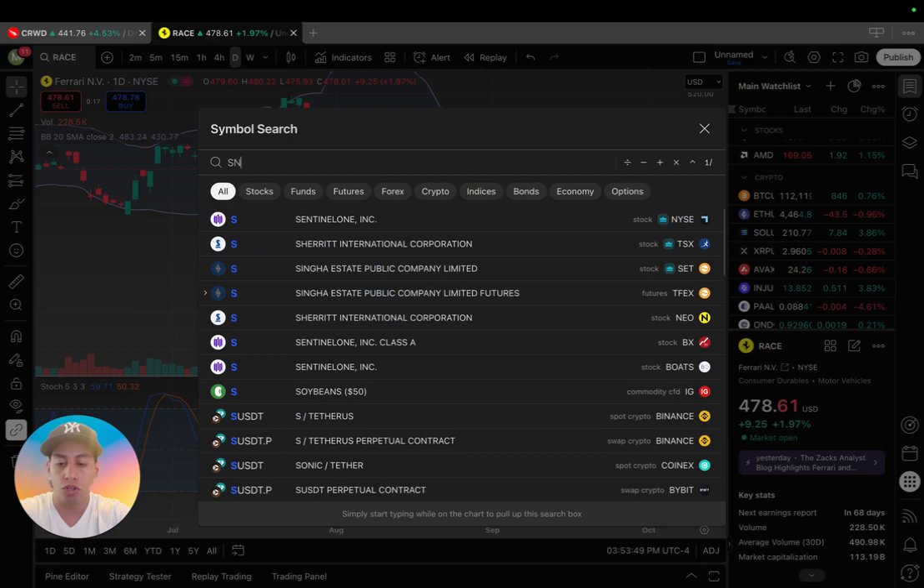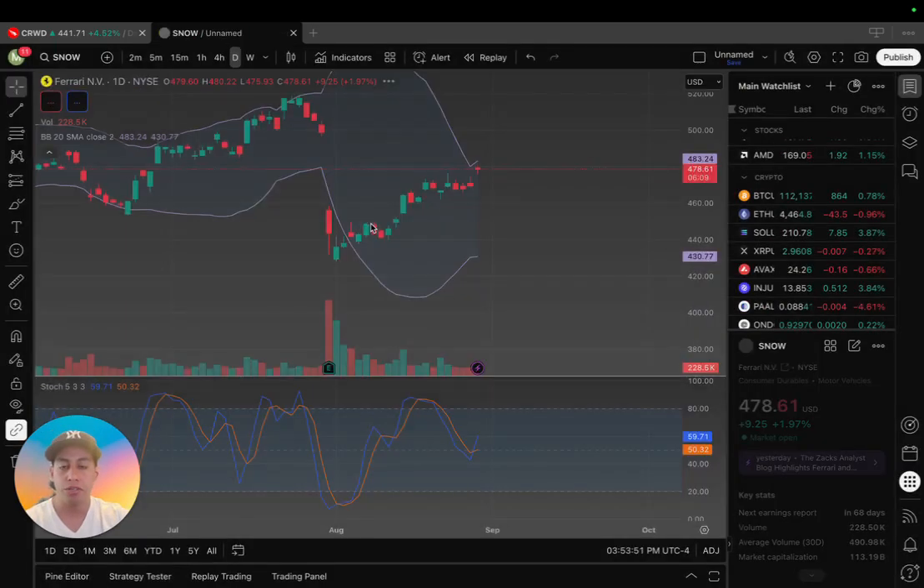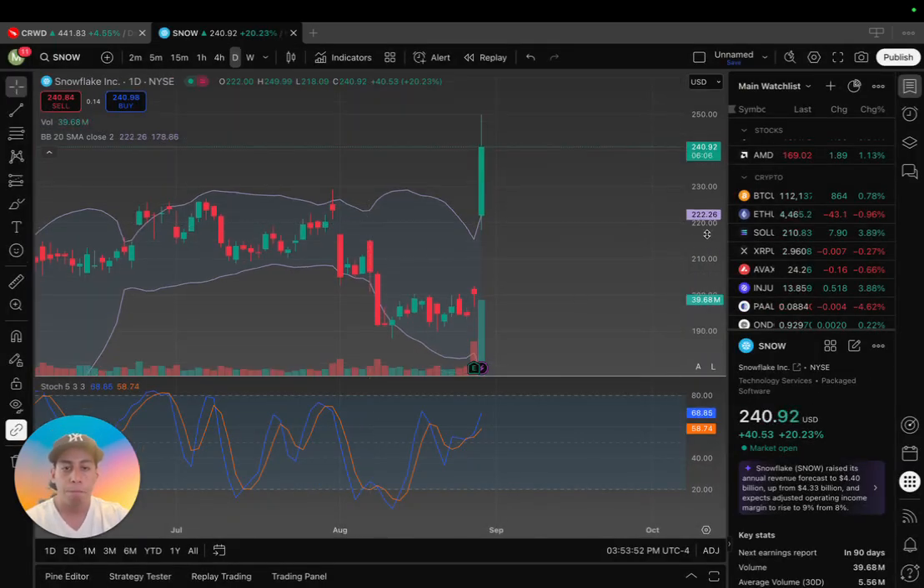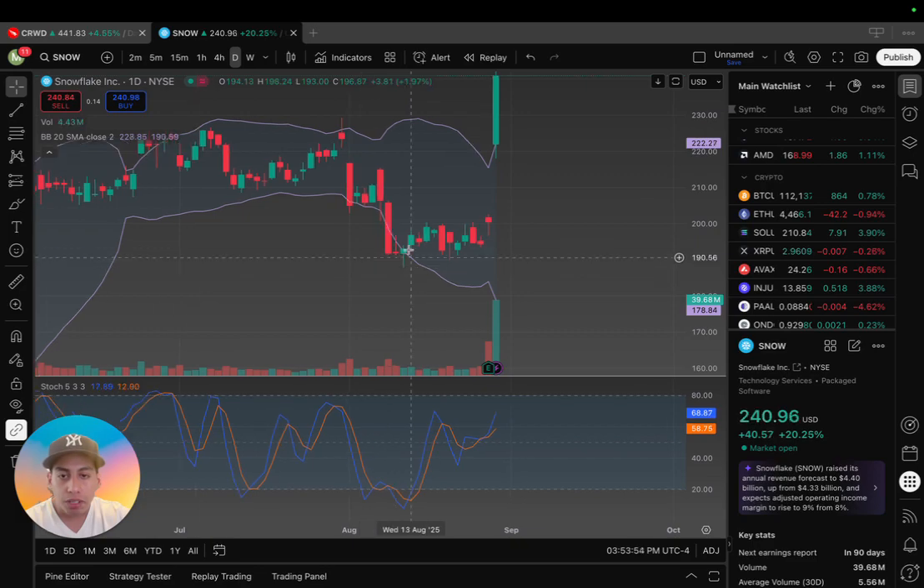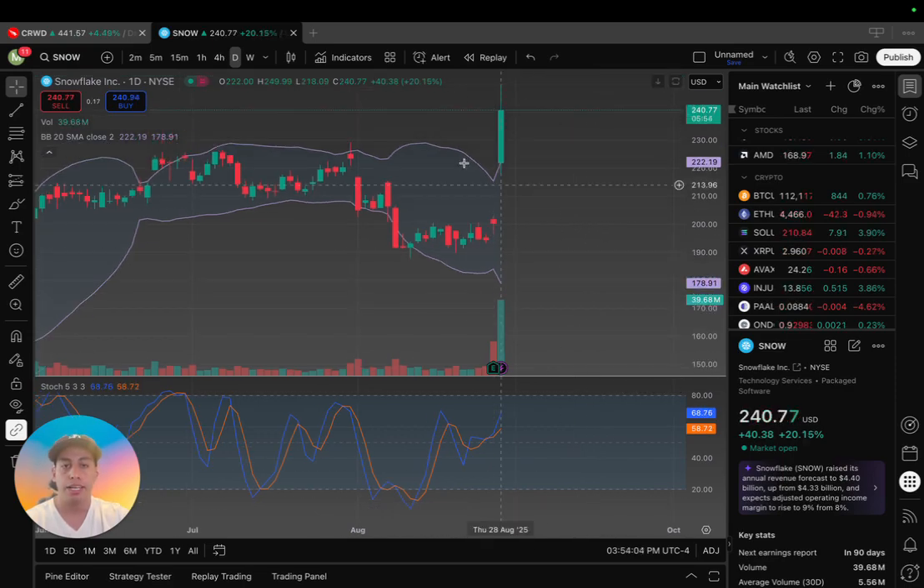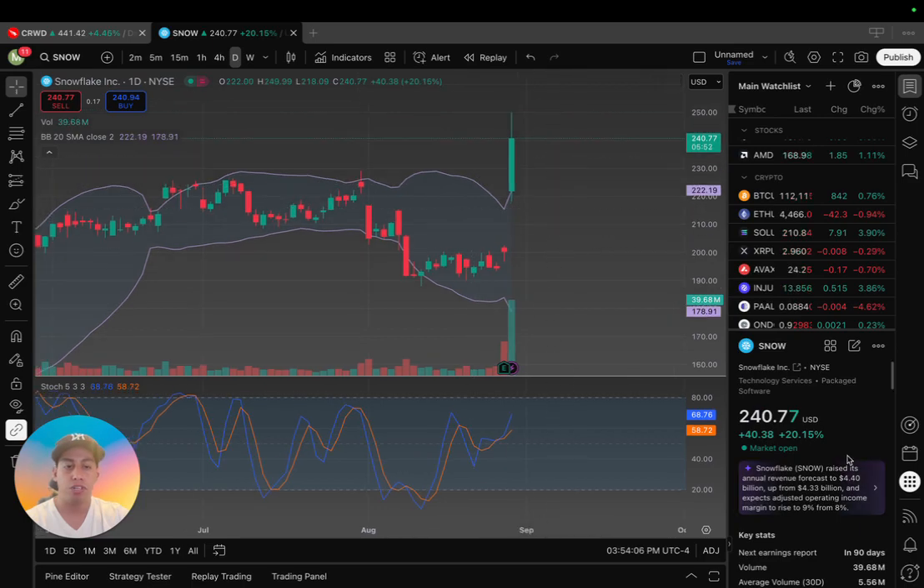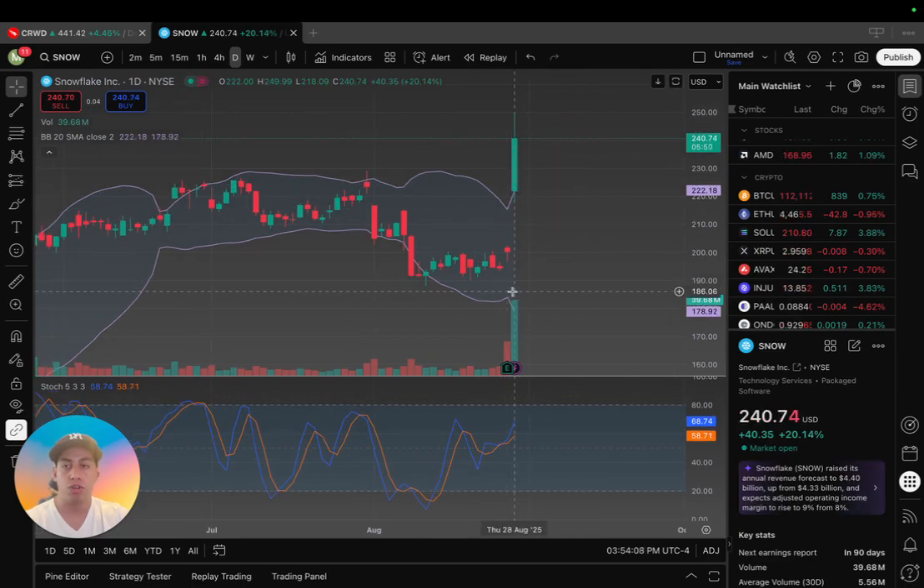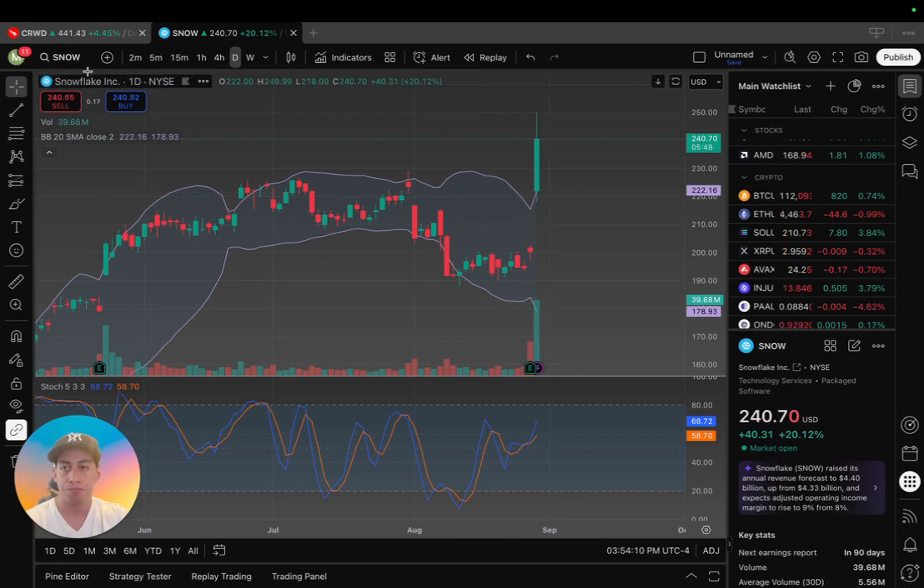Another one is Snow that we talked about in that video. Go check it out. It opened up a very little bit, looking like a hammer candle right there, but it was under the lower Bollinger Band. You pair that up with the low stochastics of 8, and then you know a bounce is going to happen. Today, earnings came out, so it's up 20%. So we're watching Snow right now for a potential trade.